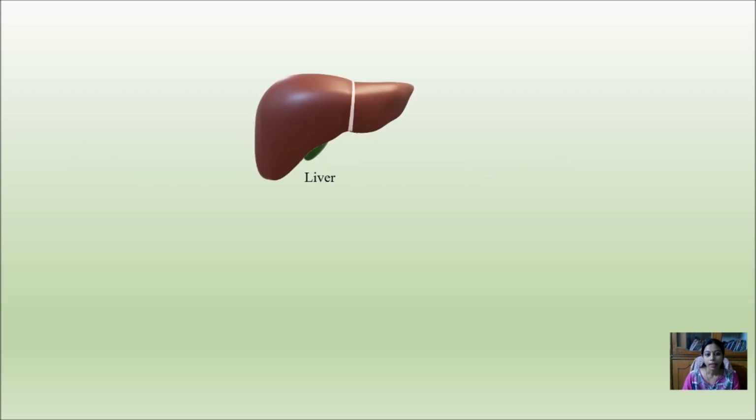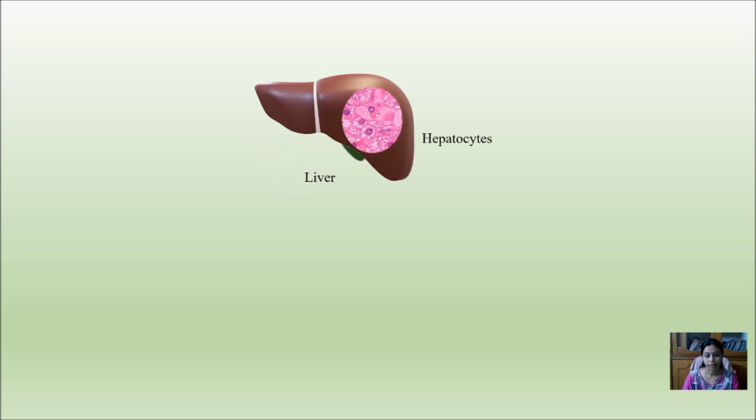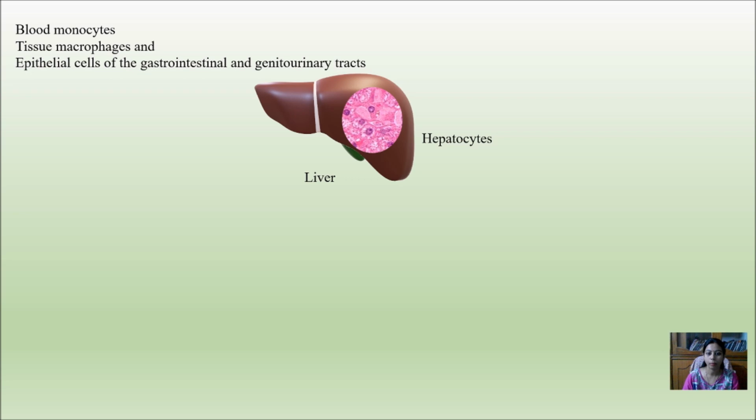Now, where are the components of the complement system synthesized? It is basically synthesized in the cells of the liver, known as hepatocytes. But apart from this, a small amount of complement is also synthesized in blood monocytes, tissue macrophages, and epithelial cells of the gastrointestinal and genitourinary tracts.